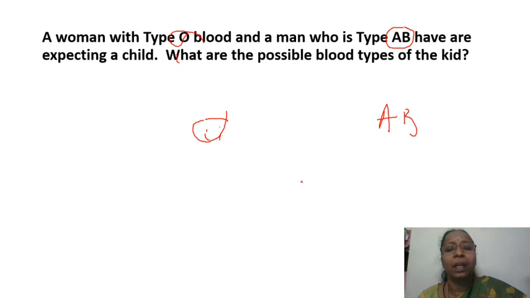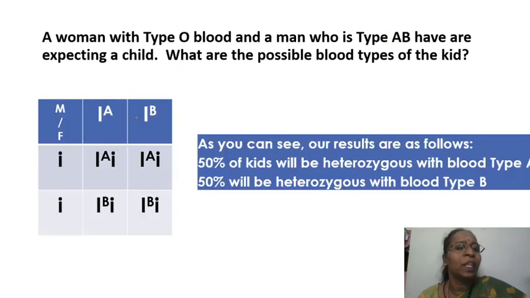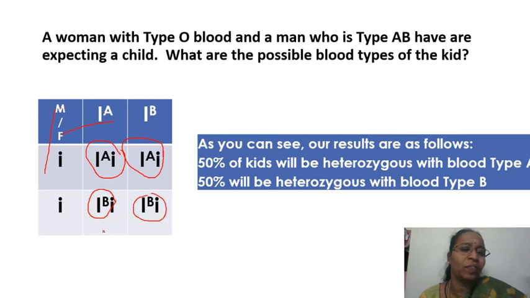We can see this with the checkerboard, okay? So this is father, this is mother. In this case, this child is going to have A blood group, and this child will have A blood group. This child will have B, and this child will have B, but all of them are heterozygous, okay? All of them are in heterozygous condition, but 50% of the children are going to have A blood group, and 50% of them are going to have B blood group.